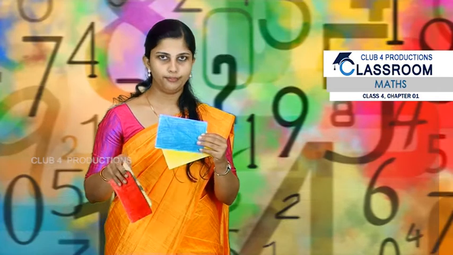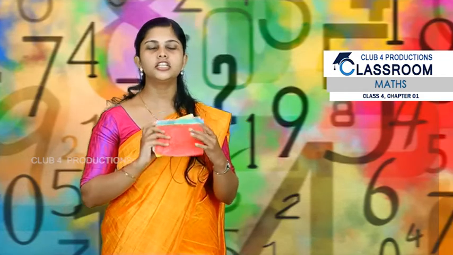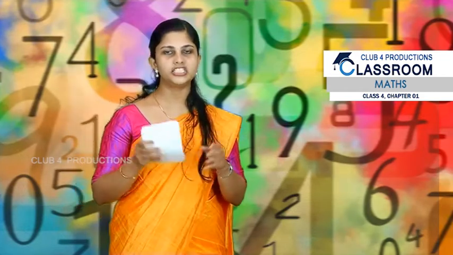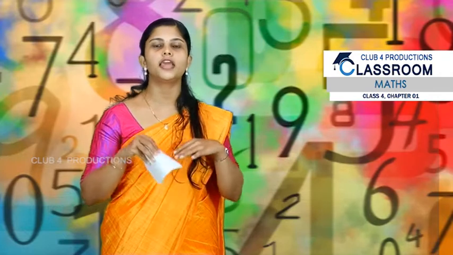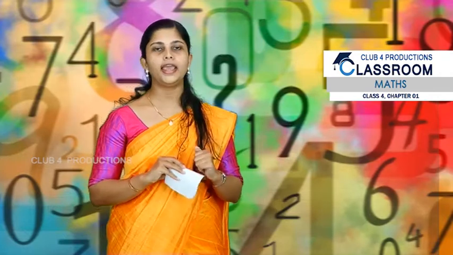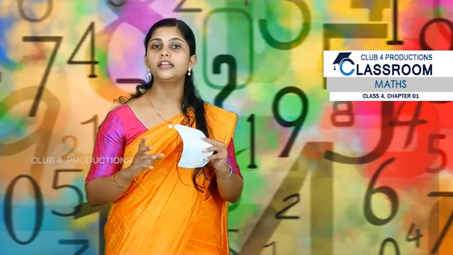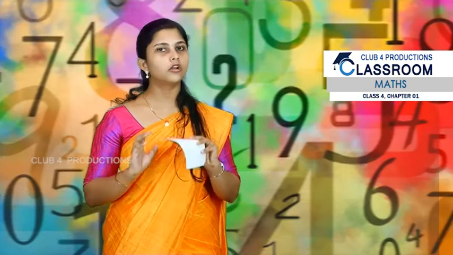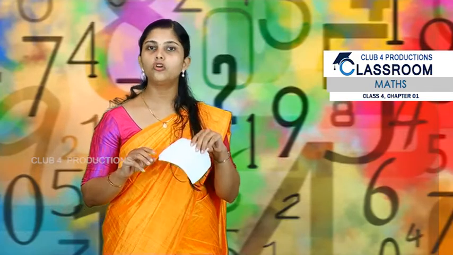Then blue. Yes. Then yellow. Okay, so these are the 4 cards. Just imagine that I am folding these cards and putting them into a big box. And I am taking the cards. I should take 8 cards from it. By closing my eyes, I am taking 8 cards from this without looking at the color.